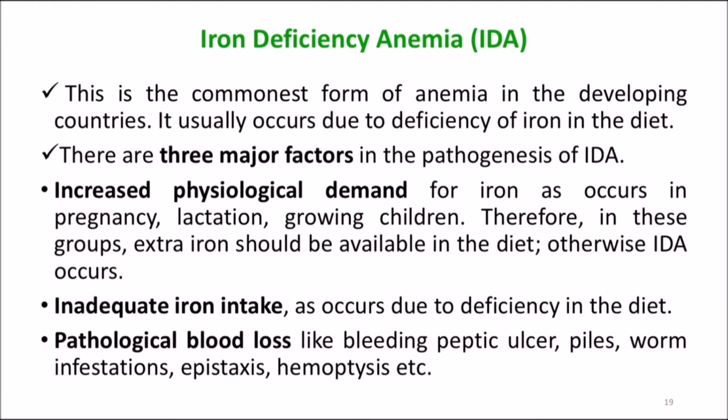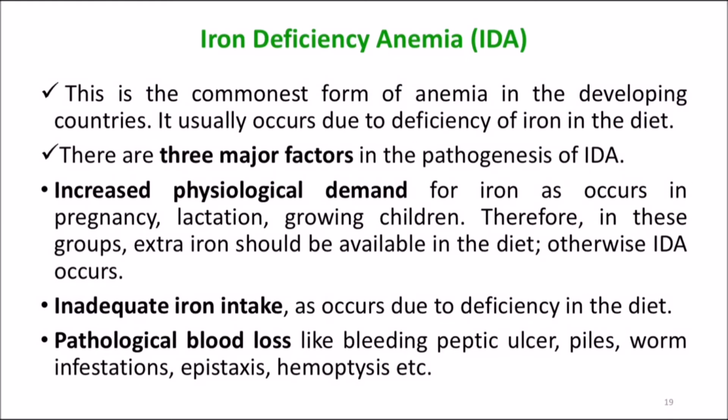So this can increase physiological demand, and can be one of the major factors in the pathogenesis of iron deficiency anemia. So in these groups, extra iron should be available in the diet, otherwise this type of anemia can occur. Second one, inadequate iron intake, that occurs due to deficiency in the diet. There is a decreased supply of iron taken in the diet.